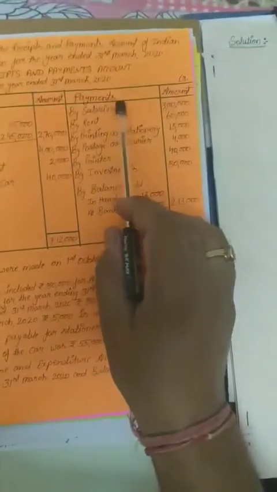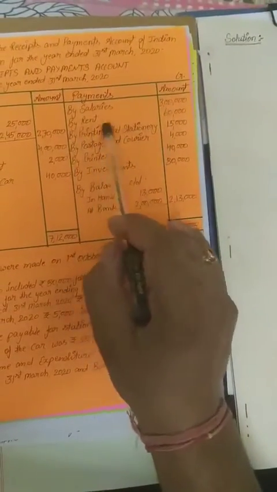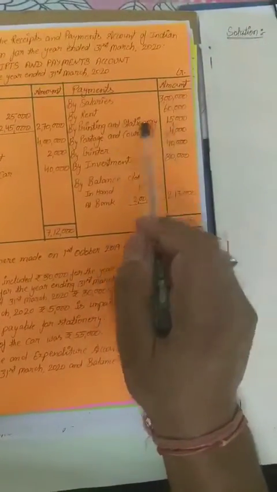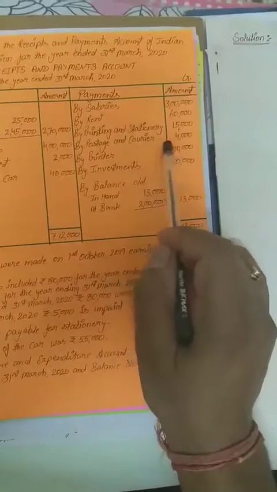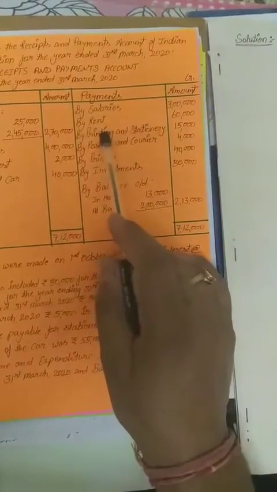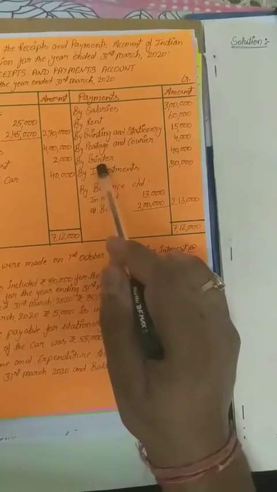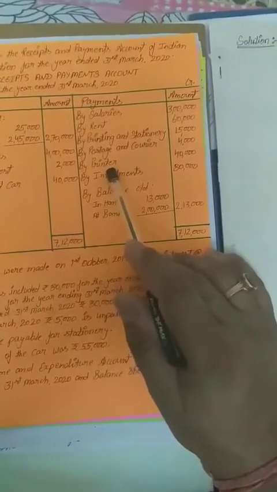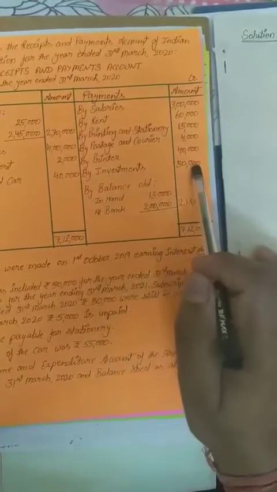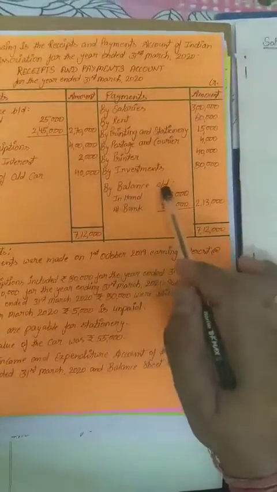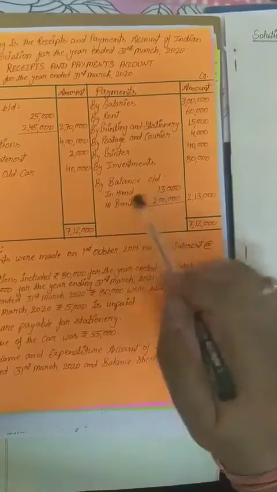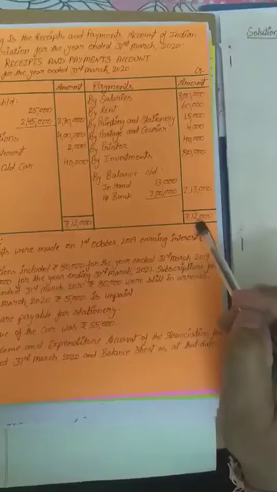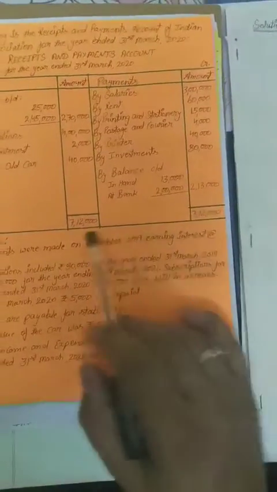Now on the payment side: by salaries, 3 lakh rupees; by rent, 60,000 rupees; by printing and stationery, rupees 15,000; by postage and courier, rupees 4,000; by printer, rupees 40,000. They have paid 40,000 rupees for the printer. By investment, 80,000 rupees; by balance c/d: in hand, means cash in hand, 13,000 and at bank 2 lakh, total 2 lakh 13,000. The total of the receipts and payment account is 7 lakh 12,000 on both sides.